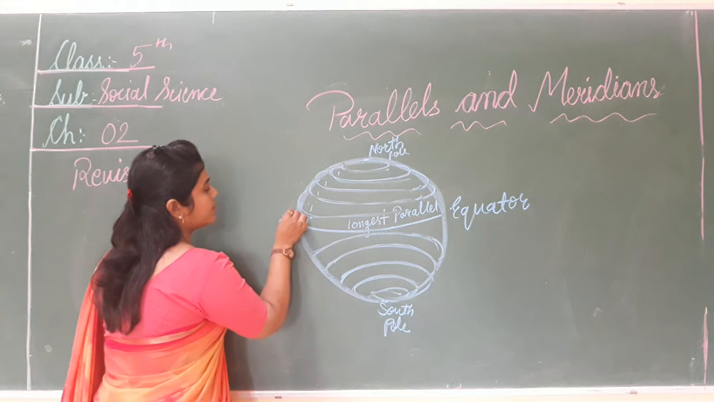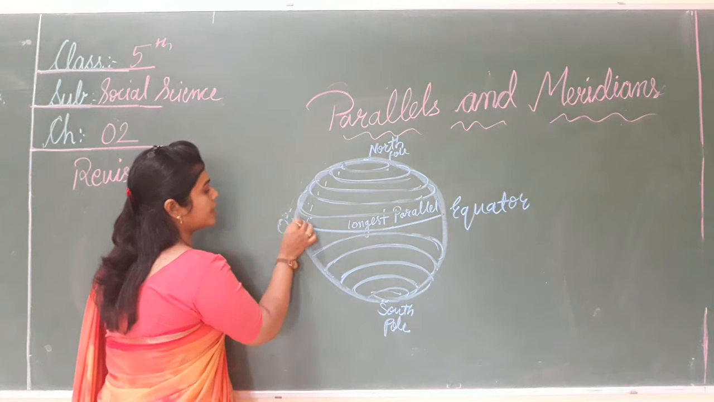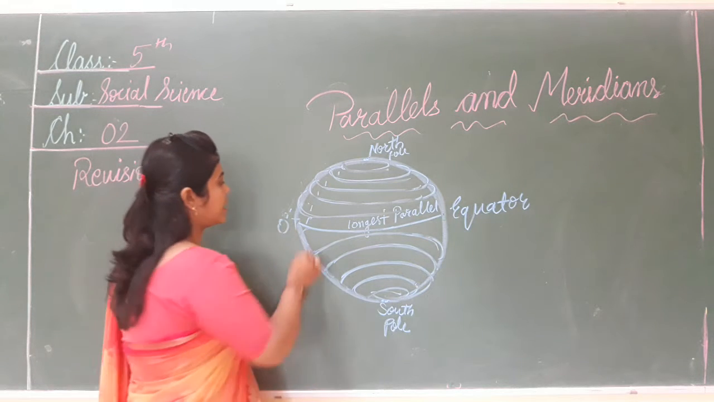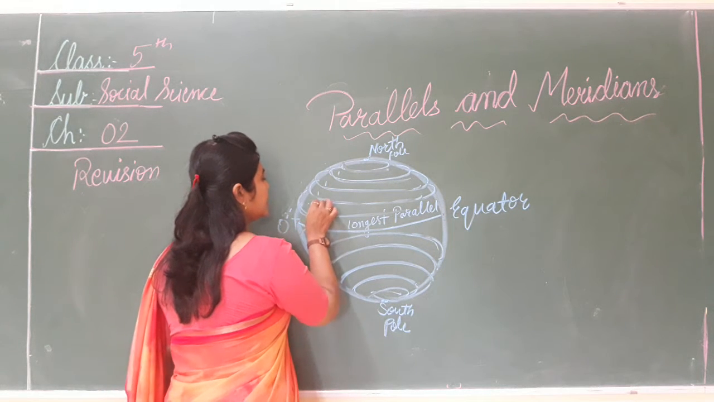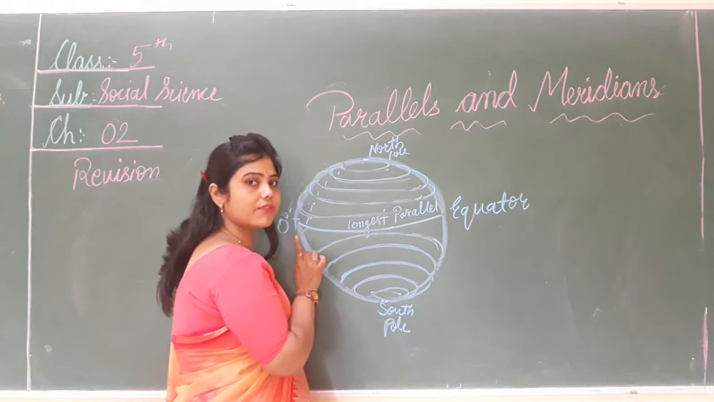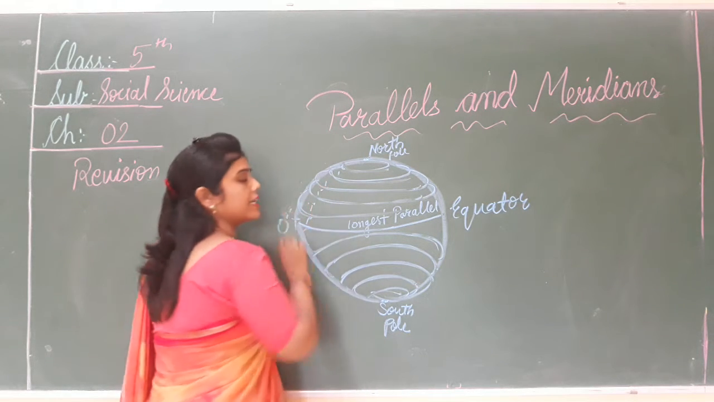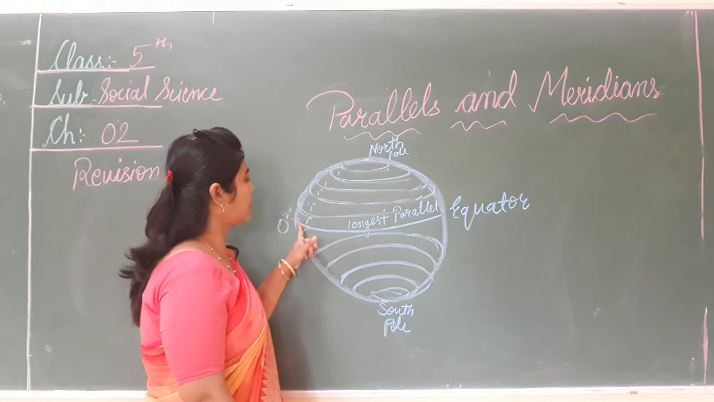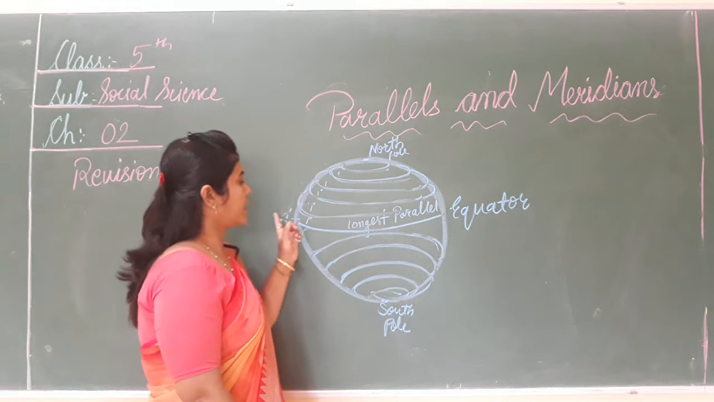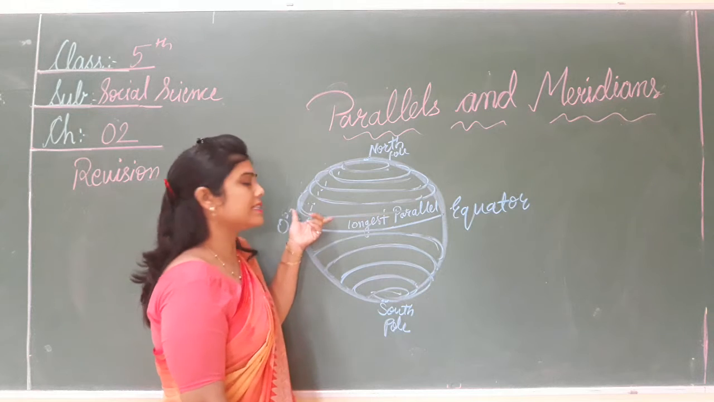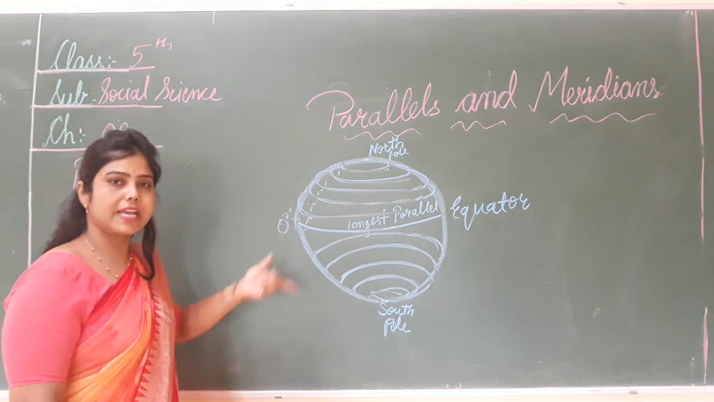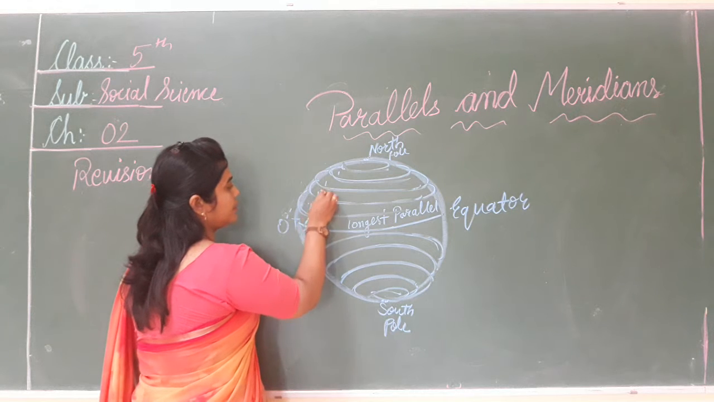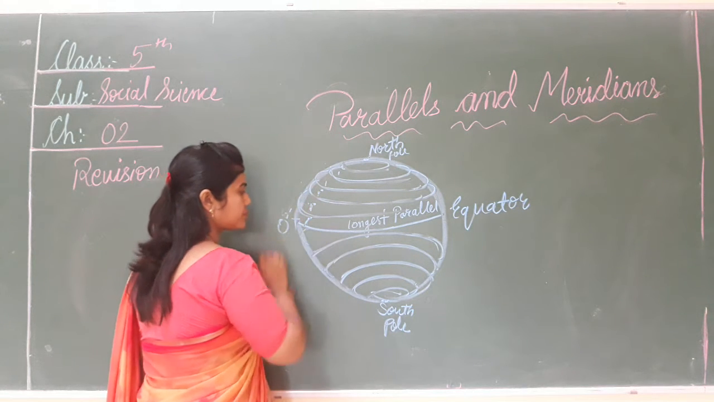How? If we count from the equator, we draw a circle at a distance of 1 degree, then another circle at a distance of 1 degree, then another one at a distance of 1 degree. So these are all the circles. All the parallels are at equal distance. इसका जो distance है, the distance between two parallels is equal.